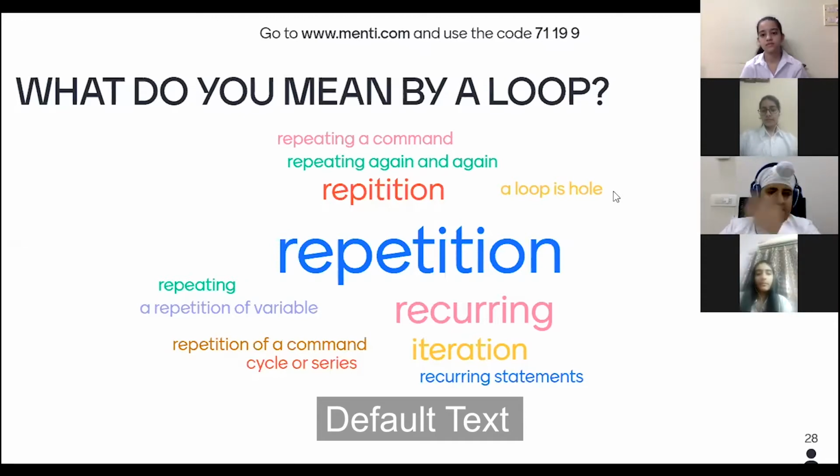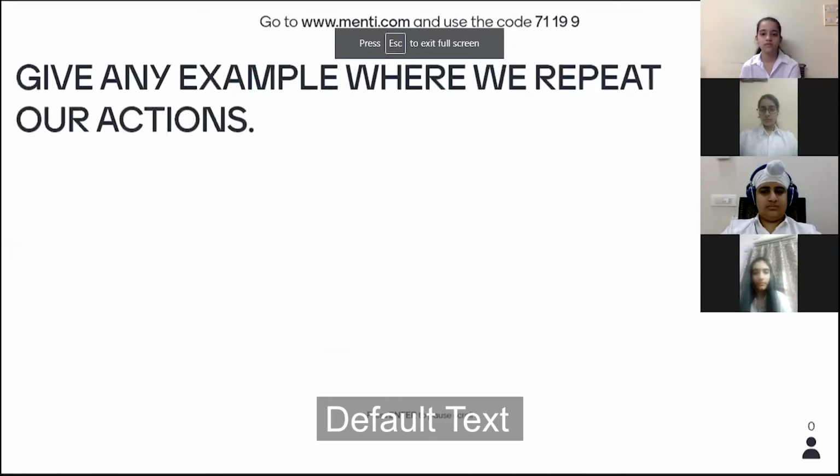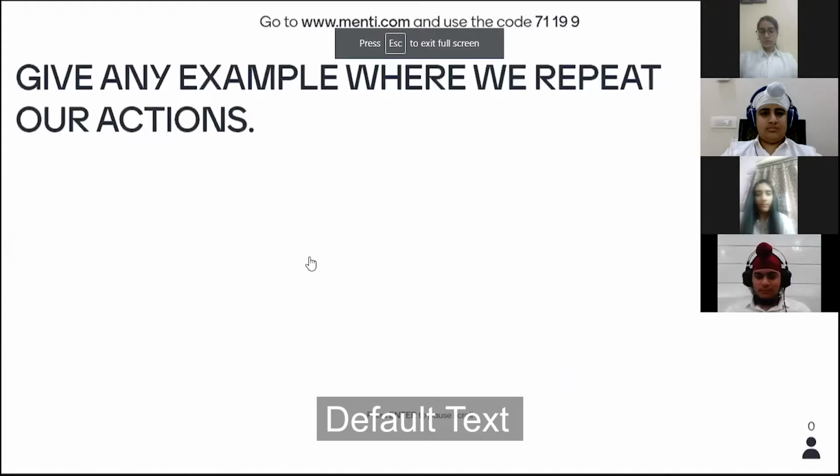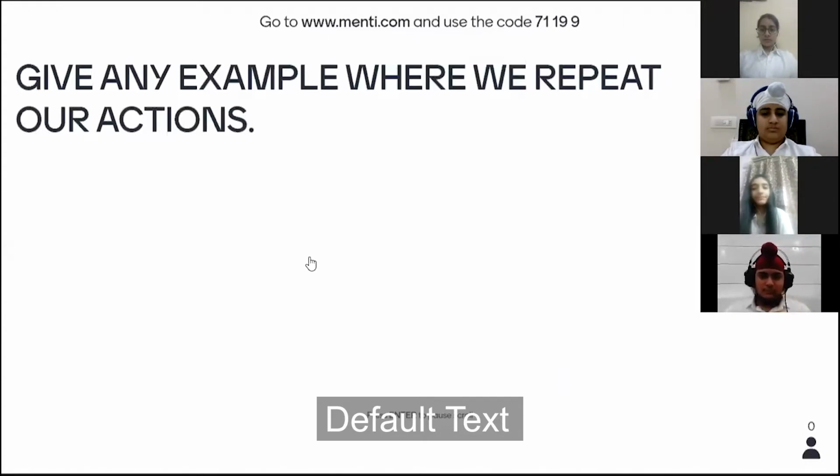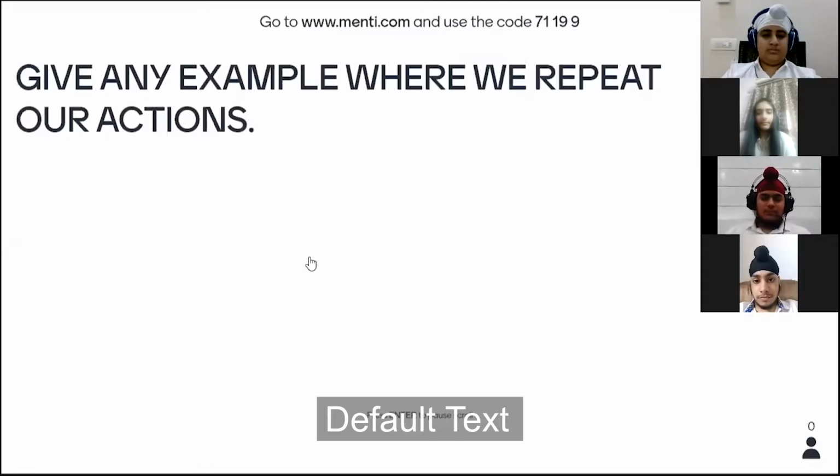One has mentioned, yes, exactly, a loop is a hole. Or you can say that it is a closed thing in which, whenever something is inside, it cannot come out unless and until it is broken. Can you give me any example from day-to-day life where you have seen that your actions are being repeated? It must be a very crisp example, a one-liner or two or three words. Can any one of you please tell me that?